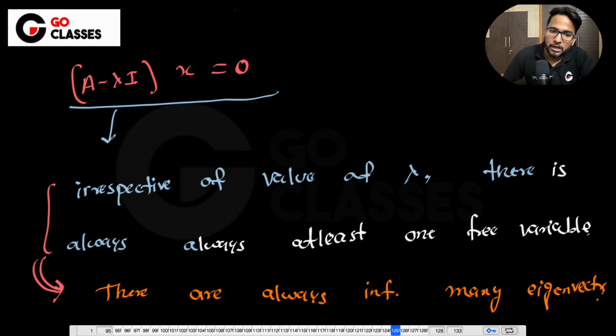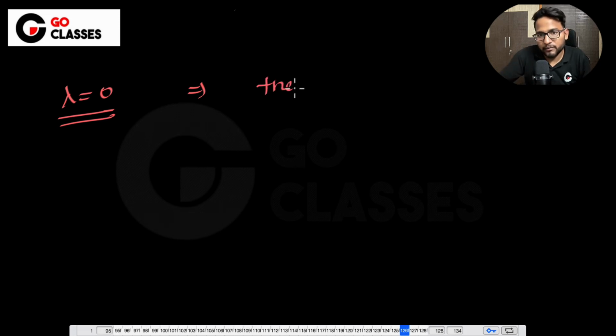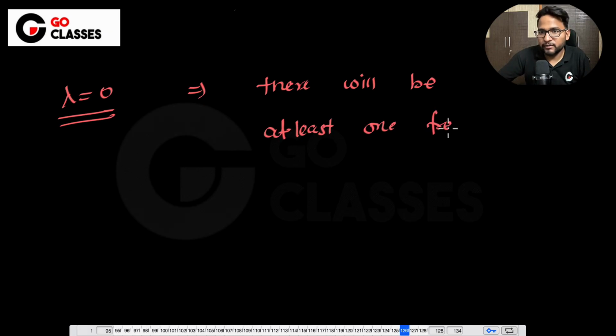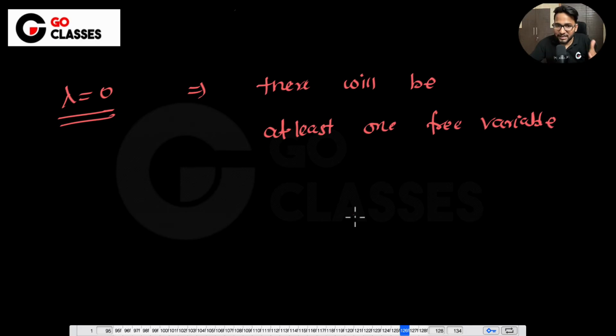Now if lambda is equal to 0, then as we know, there will be at least one free variable. That is always the case. Now suppose they give you the number.